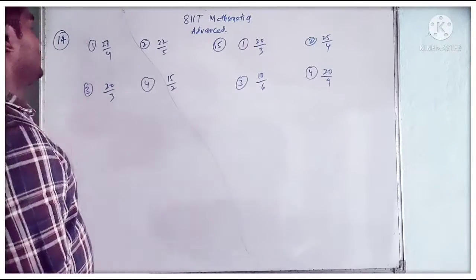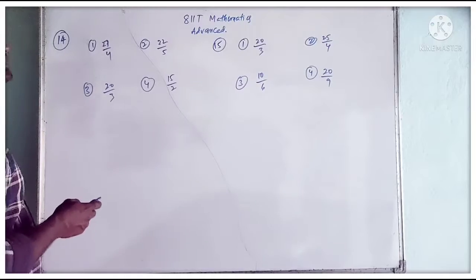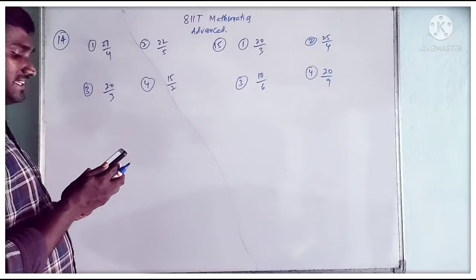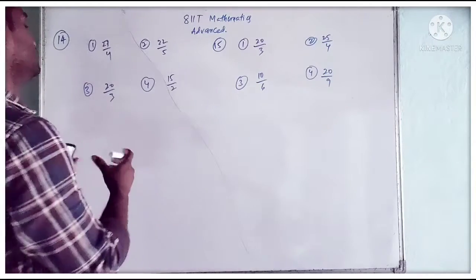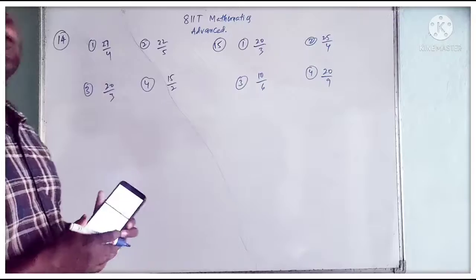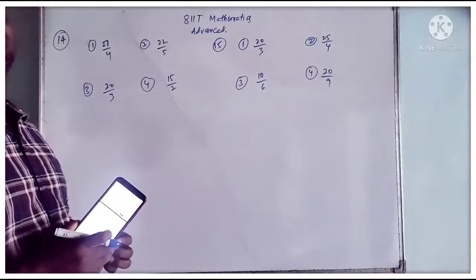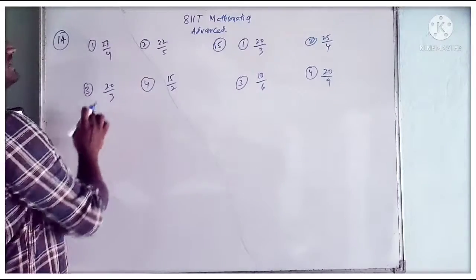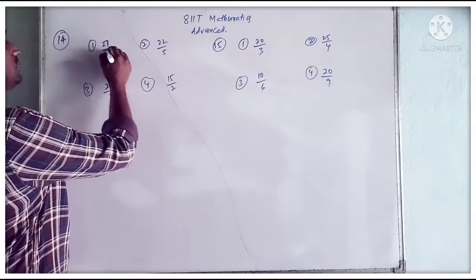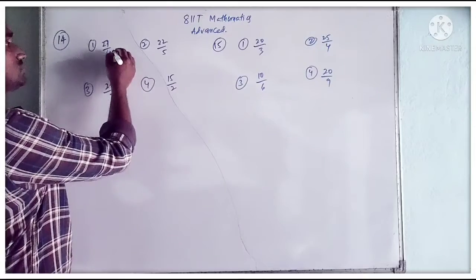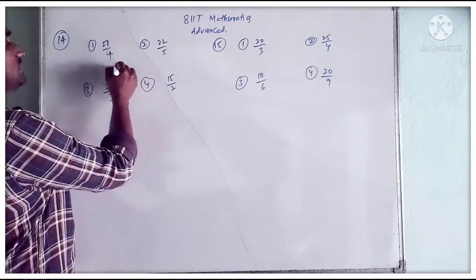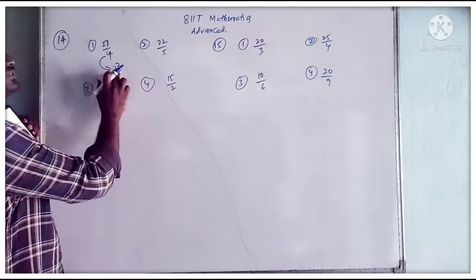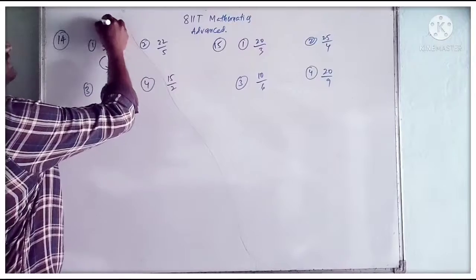Which of the following decimals has a terminating decimal expansion? Which of the following is expressed as a terminating decimal? We know that by seeing the denominator we can decide whether it is terminating or non-terminating. Is there any cancellation for numerator and denominator? No. Can we write 4 as 2 squared? Yes. So the denominator is in the power of 2, and if the denominator is only in the power of 2, it is terminating.